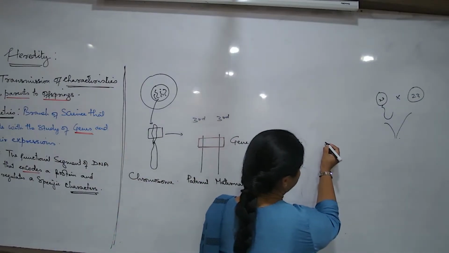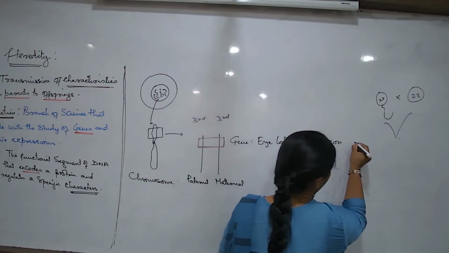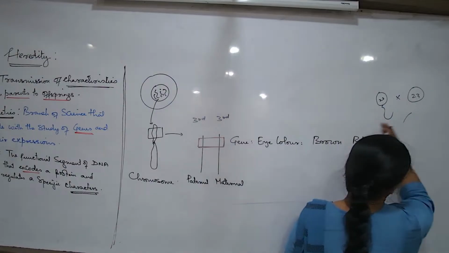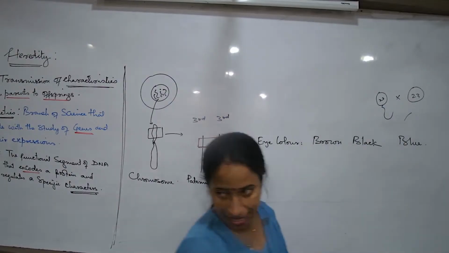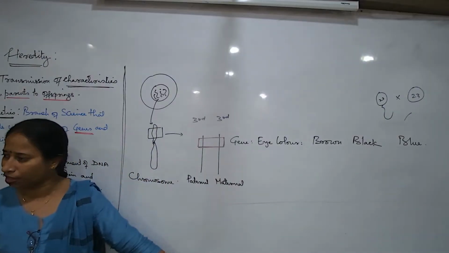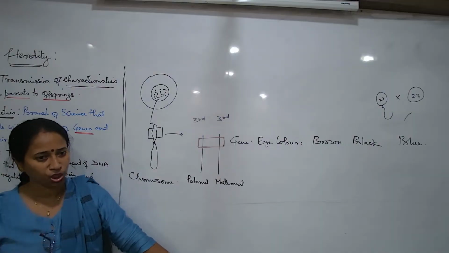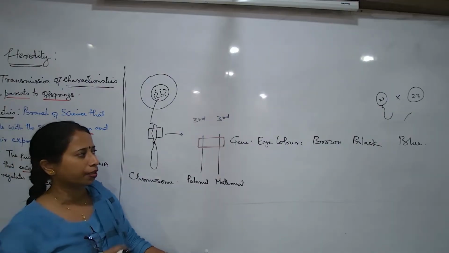What is the form in the human population? Brown, and then black, and then blue. We are only talking about the normal eye colors now, not the mutant, meaning the defective eye colors. Though a small fraction of the human population has that eye color, right now we are not talking about that.